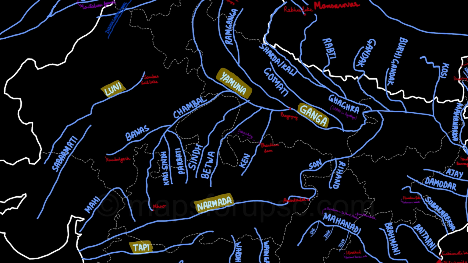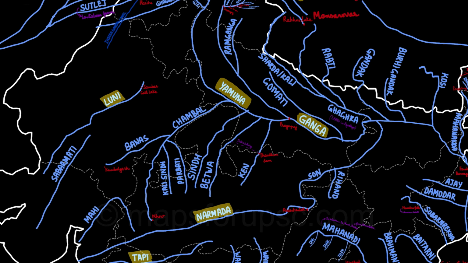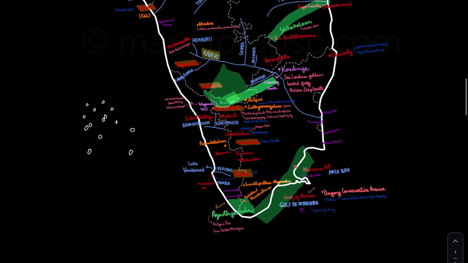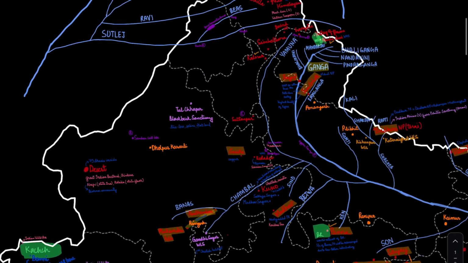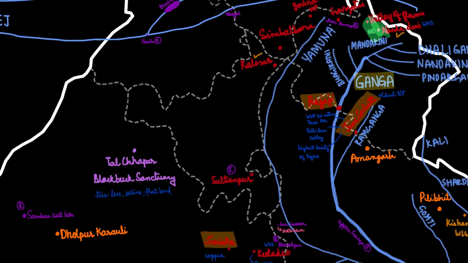Moving on to the national parks and biosphere reserves of these areas of Rajasthan, Haryana, Uttar Pradesh. Uttar Pradesh we have seen, so Rajasthan, Haryana, Gujarat and Madhya Pradesh mostly. So moving on. First of all, let's see the map of Haryana. So there are basically two national parks in Haryana, which are Kalesar and Sultanpur. Sultanpur is basically near Delhi, or basically near Gurgaon, and there's also a Ramsar site. So this is a rough location of Kalesar, and this is a rough location of Sultanpur.